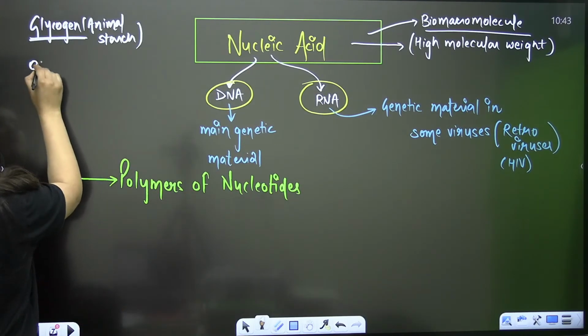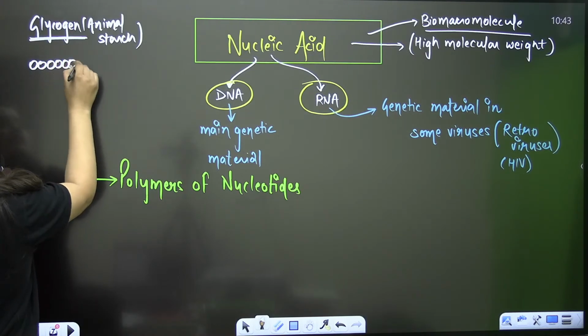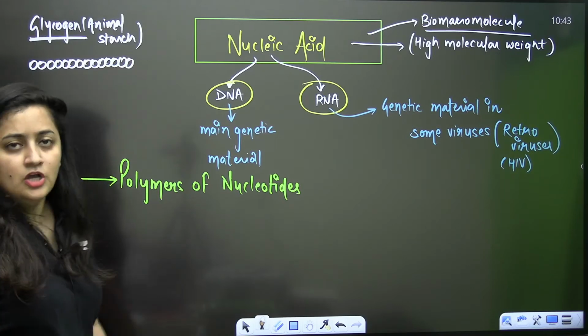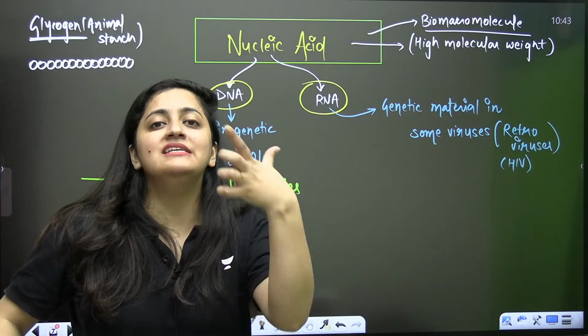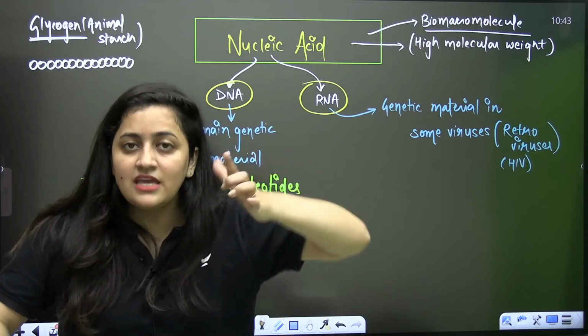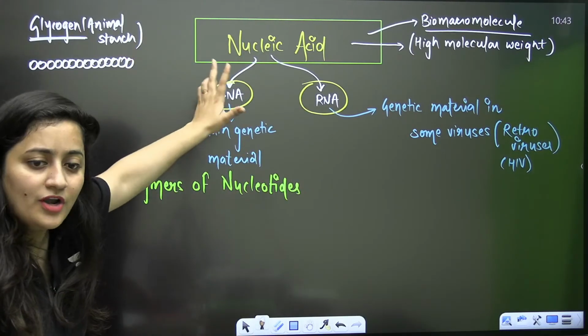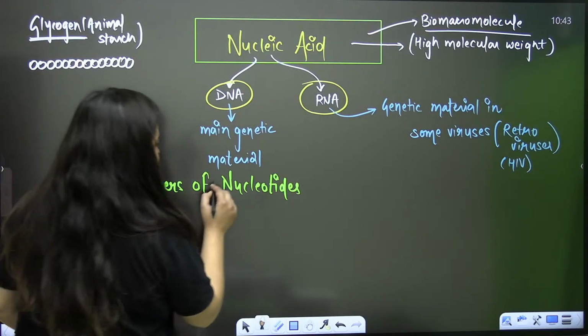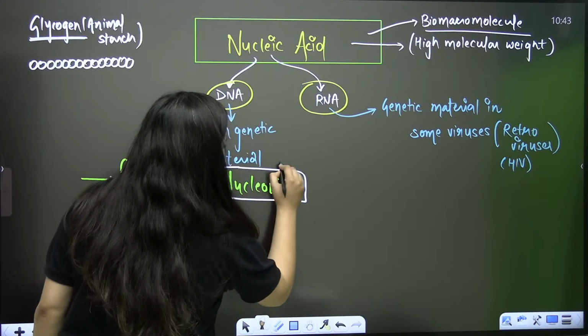It is made up of many glucose molecules. So we used to call it a polysaccharide. That is, it has many sugar molecules, many glucose. So glycogen is a polymer of glucose. But now when you are talking about the nucleic acid, they are the polymers of nucleotides.